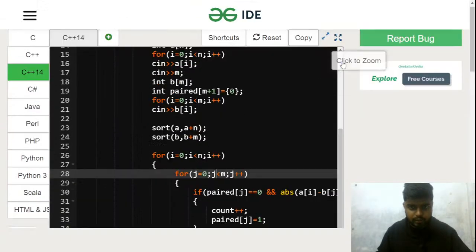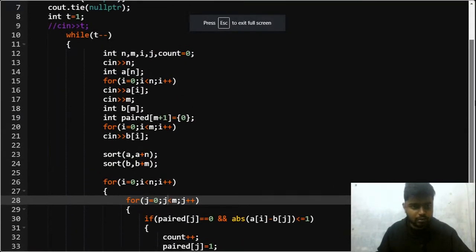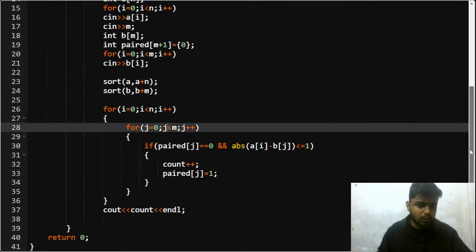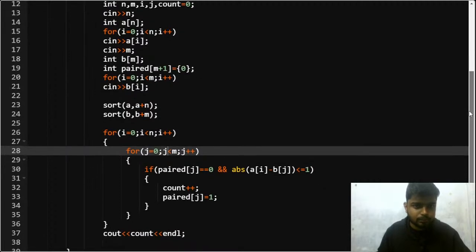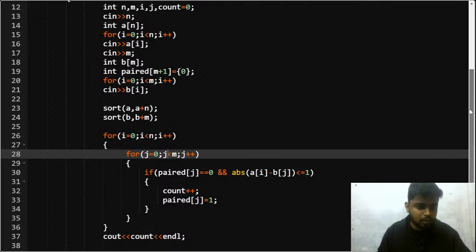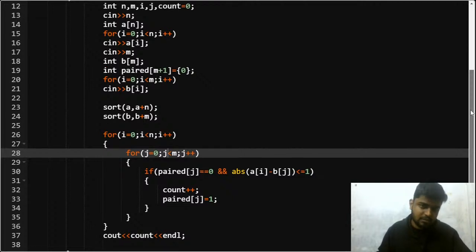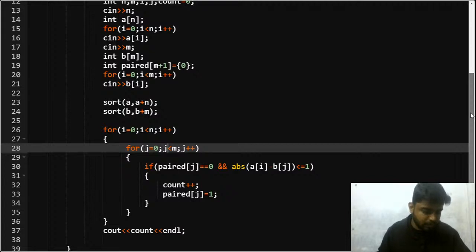Both are sorted, right? Initially the counter should be initialized to 0 only, right? Yeah. So I do a count plus plus for each of the elements, and after that i also gets incremented, right? So what is something that I might be missing in this part? Let me check. I sort it, a comma a plus n, b comma b plus m. That is the size for each, and if it's not paired, then I do this. That is also correct. Have I missed something from here?